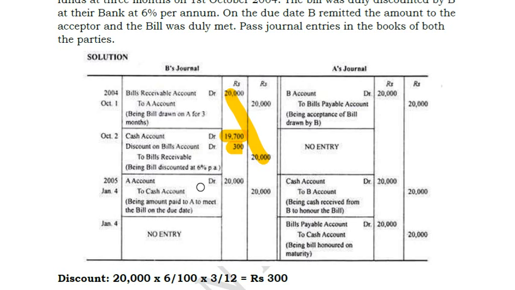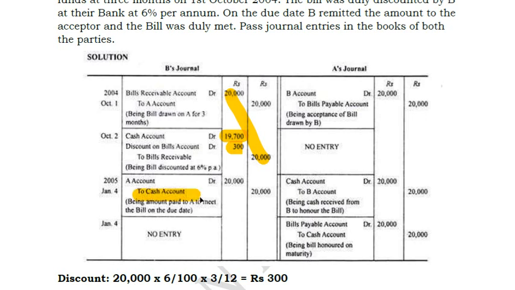Okay. And on the due day, A account to cash account, what happens is on the due day, you will pay this money to A. Sorry, A will give this money, being the amount paid to A to meet the bill on due date. That means A has to pay to the bank, isn't it? Because this is just a friendly adjustment you have taken from A and A has accepted. So you have to pay this money to A. So on the due date, you have to pay this money to A. So you have to reduce your cash balance. That means cash is going out from your account. So if cash is going out, credit what goes out.